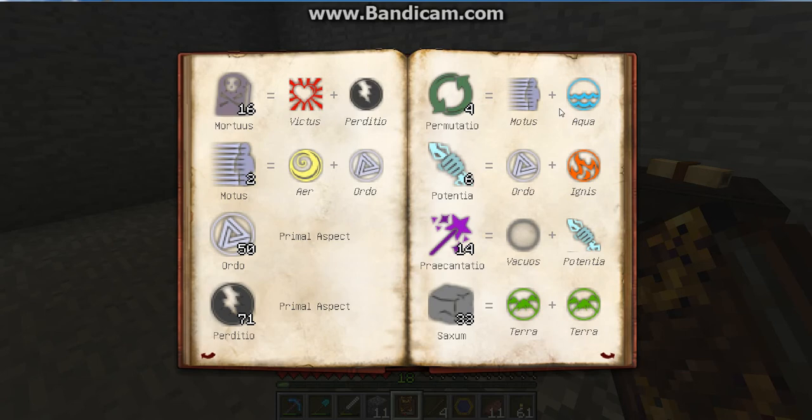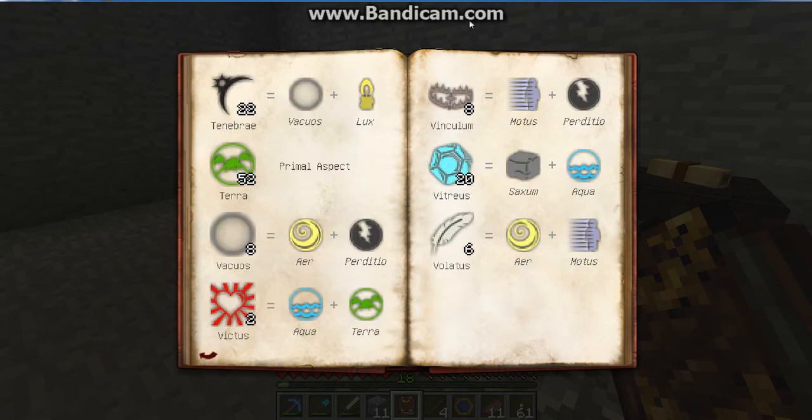Permutatio is modus and aqua. Okay, it's an exchange aspect. I think we're stretching a little bit there, but you get the idea. Potentia, which is ordo and fire. Praecantia, which is one of the most crucial of the aspects, is a combination of vacuous and potentia.